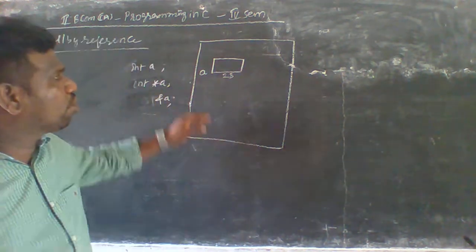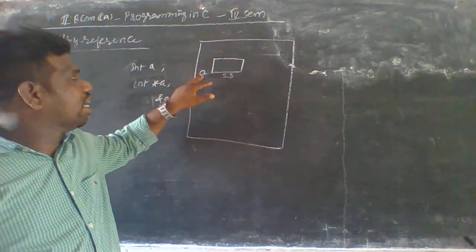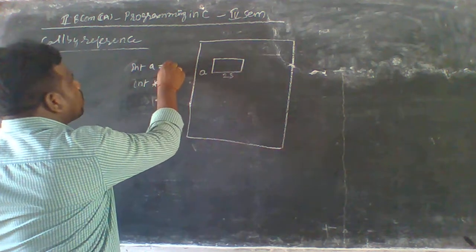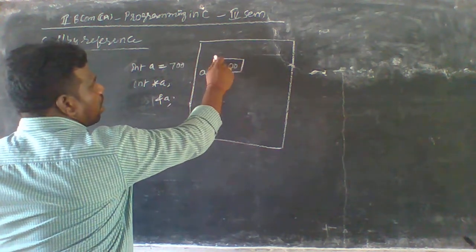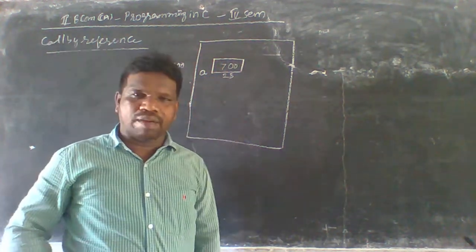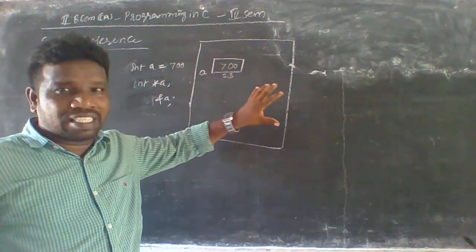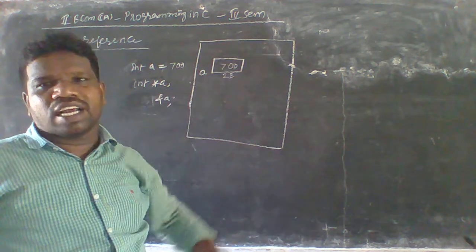I take a variable and declare it as a. a has the value a equals 700. The value 700 of a is placed in the RAM, that is the primary memory. In the primary memory it occupies some memory space, which we call an address.